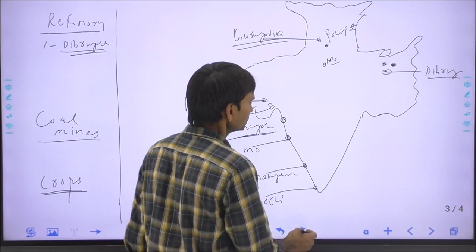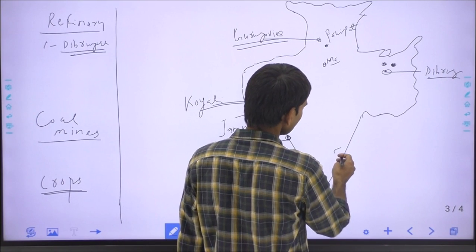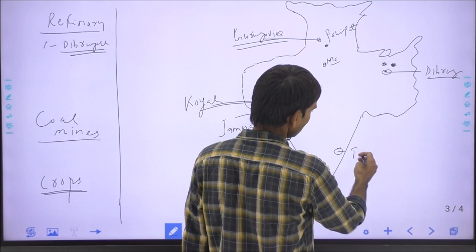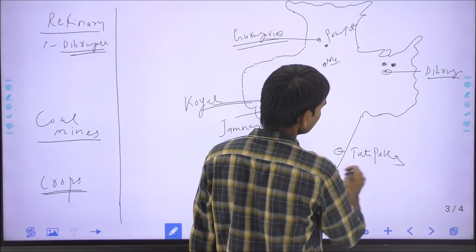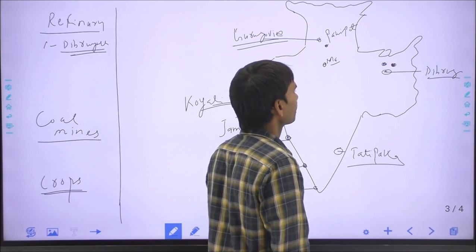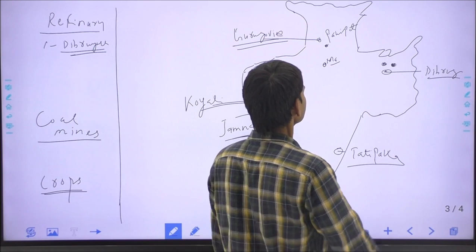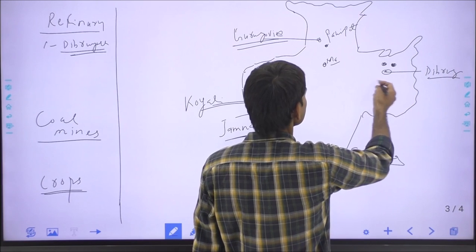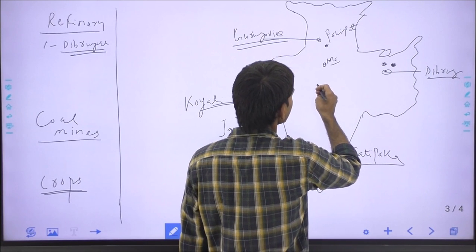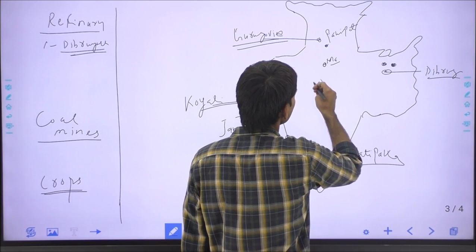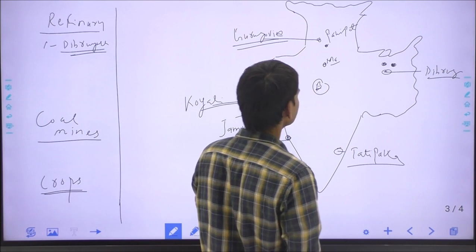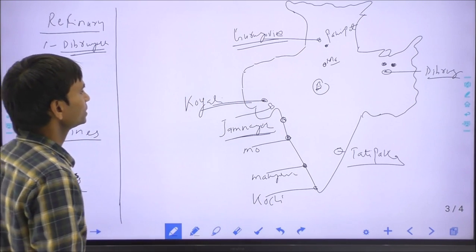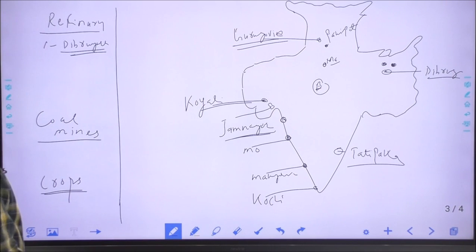And this is India's most important refinery, Tatipaka. The Tatipaka or Paka refinery in Andhra Pradesh. And next is the Bina refinery in Madhya Pradesh. Okay, these are India's some important refineries.